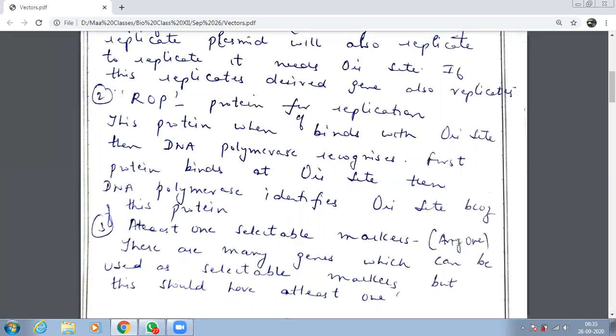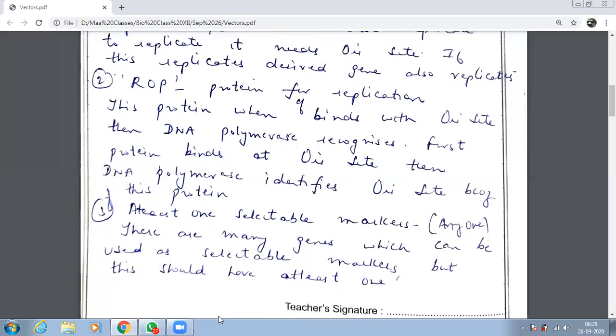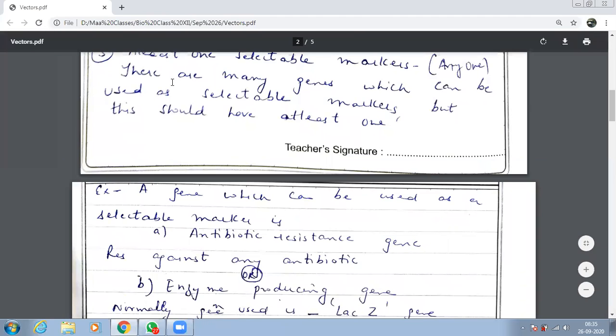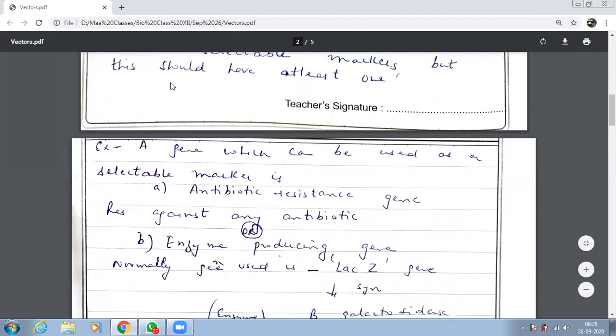We are going to understand what markers are in biotechnology. Okay, there are many genes which can be used as selectable markers, but remember that, I'm talking about the vectors, vectors should have at least one. Any one selectable marker should be there.